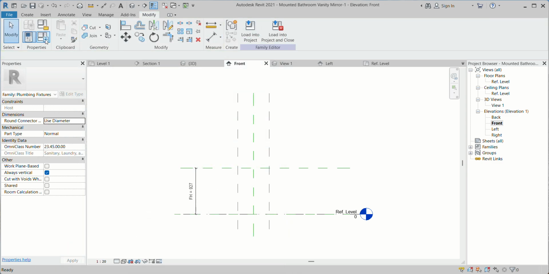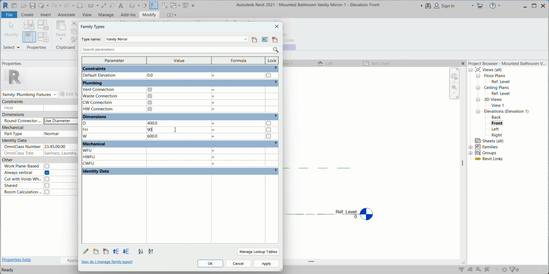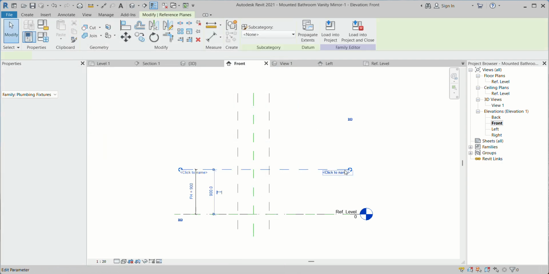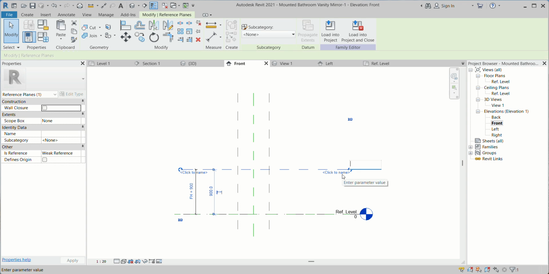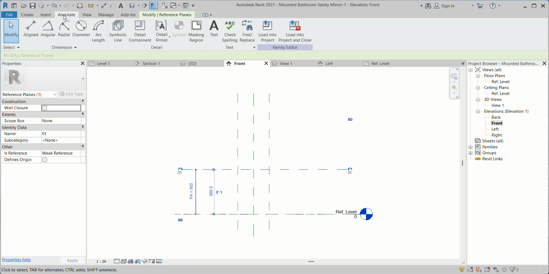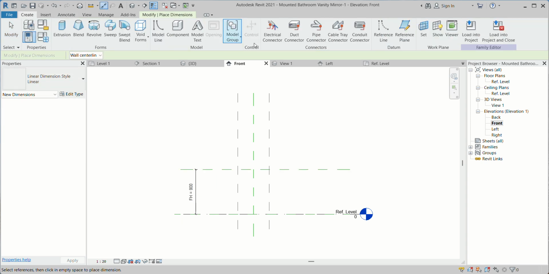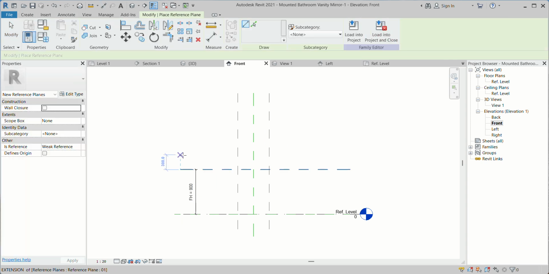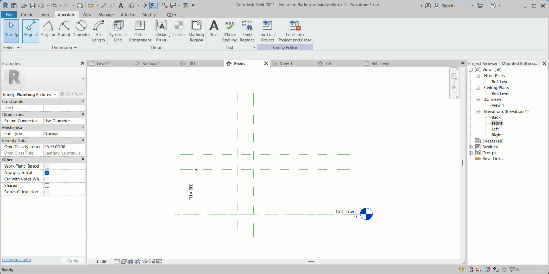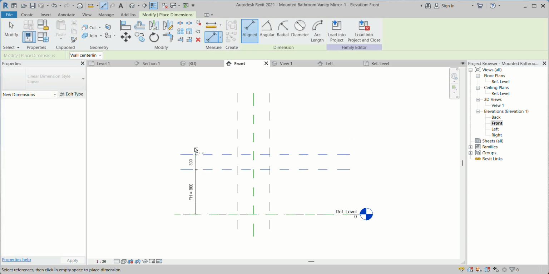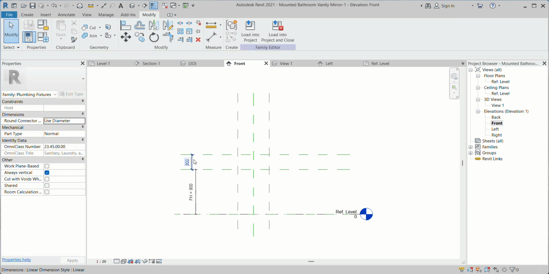Here I can put one name, 01. And here I can create another, the height of the sink. I can make it around 250.